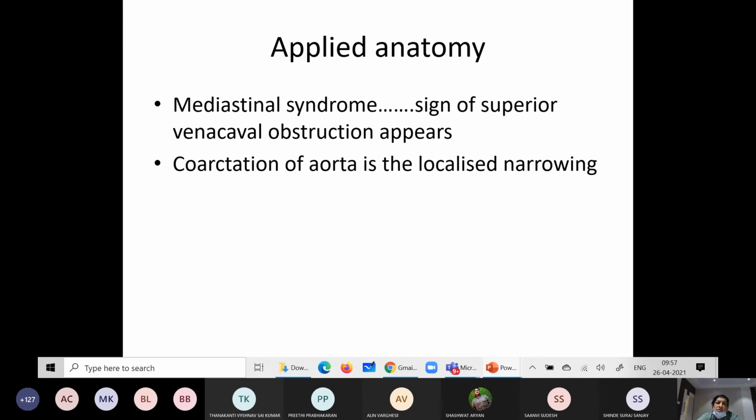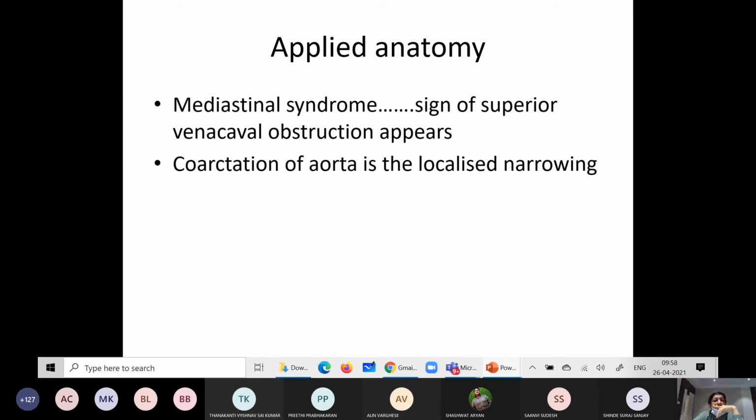Applied anatomy related to the superior vena cava. Mediastinal syndrome: again here some obstruction, superior vena cava obstruction, due to which the circulation may be disturbed.